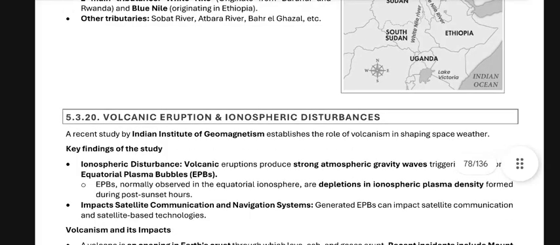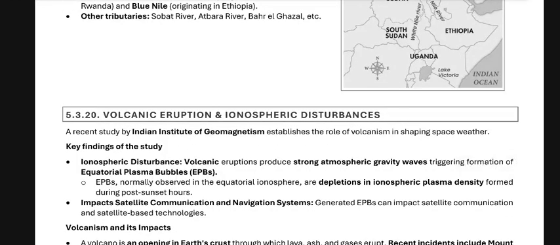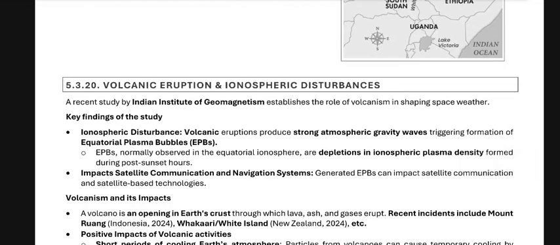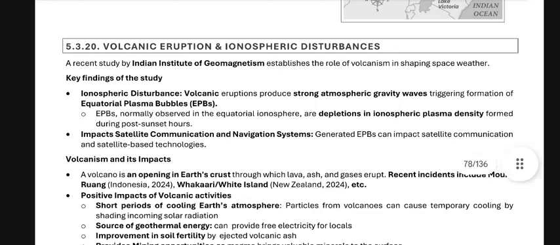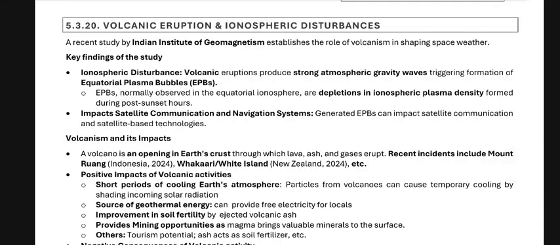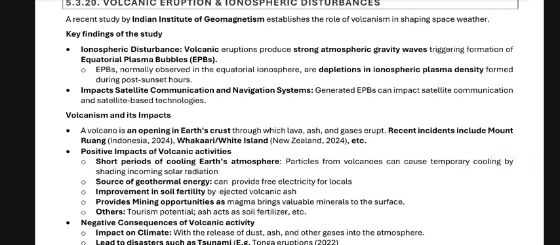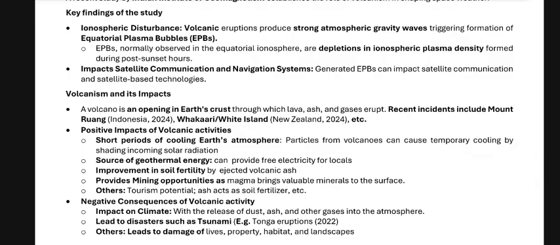Volcanic eruption and ionospheric disturbances. A recent study by the Institute of Geomagnetism establishes the role of volcanism in shaping space weather. Findings of the study: volcanic eruptions produced strong atmospheric gravity waves, triggering the formation of equatorial plasma bubbles, EPBs. EPBs, normally observed in the equatorial ionosphere, are depletions of ionospheric plasma density formed during the post-sunset hours. Impact: generated EPBs can impact satellite communication and satellite-based navigation technology. Volcanism is an opening in Earth's crust through which lava, ash, and gases are erupting. Recent incidents include Mount Ruang, Indonesia 2024, and Whakaari White Island of New Zealand 2024, etc.